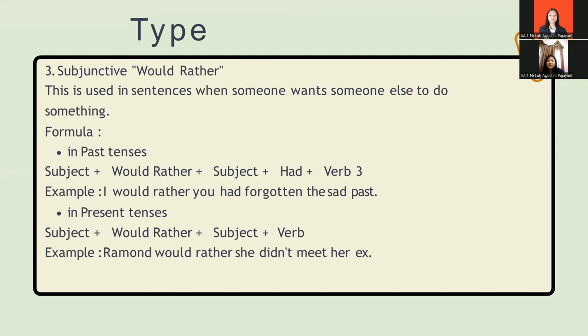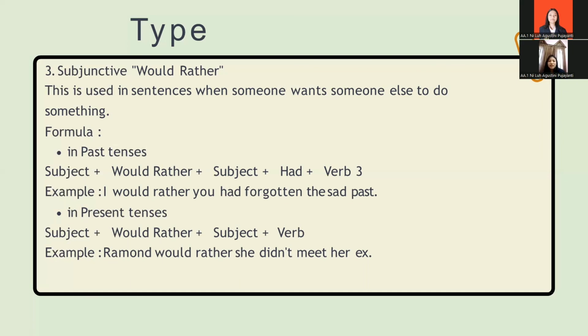Next, subjunctive would rather. The subjunctive would rather is usually used when someone wants someone else to do something. Just like as if, this subjunctive is also only used in past and present tense sentences. Subjunctive would rather in past tense: the formula is subject, would rather, subject, had, and verb 3.